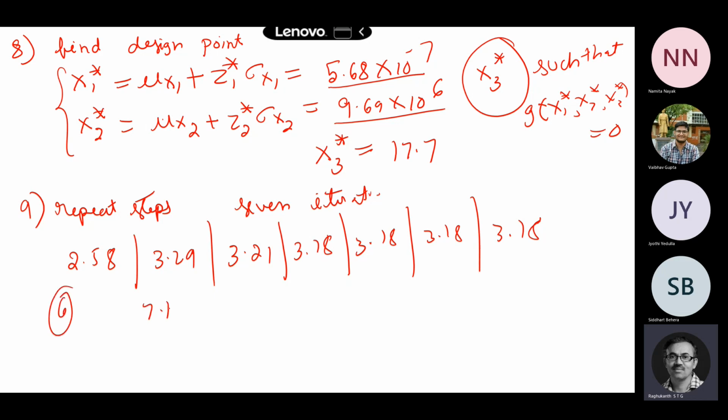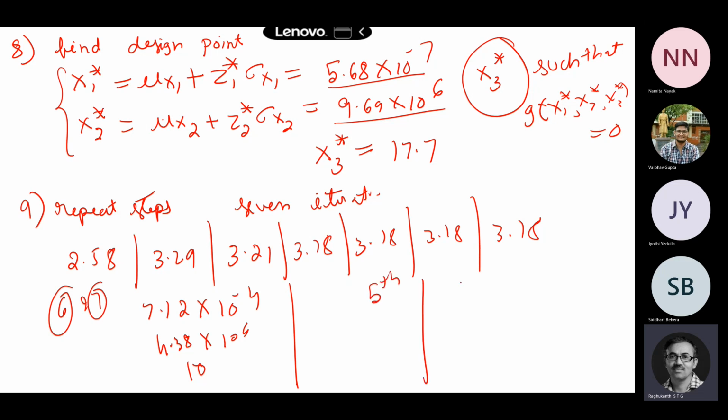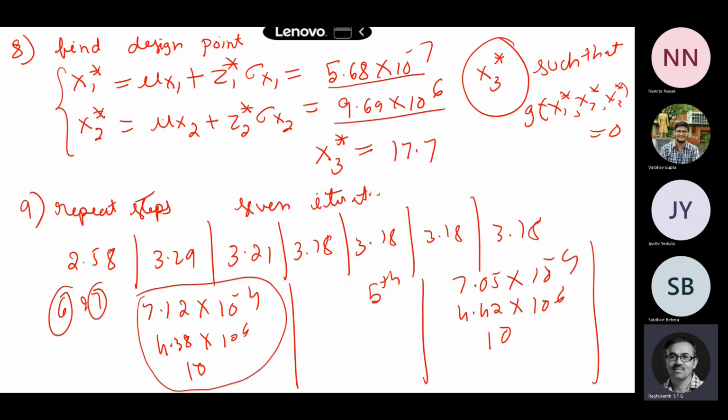my design points are 7.12 into 10 to the power of minus 4, 4.38 into 10 to the power of minus 6, then 10. These are the design points. In the 7th iteration they turn out to be the same. You get the same value in the 6th and 7th. But in the 5th iteration, the design points are 7.05 into 10 to the power of minus 4, 4.42 into 10 to the power of 6, and then 10. In the 6th and 7th iterations, the design points up to the 2nd decimal are more or less the same.